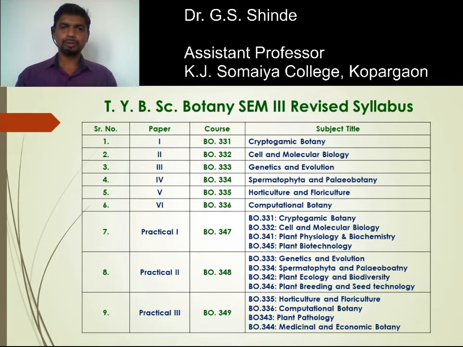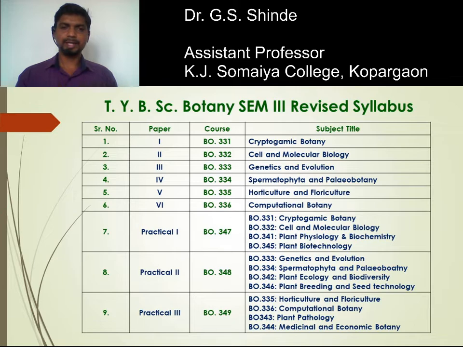I am going to talk on Botany paper 3rd, Genetics and Evolution, BO 333. You have 3 practicals, practical 1, practical 2 and practical 3. The practical first is based on the theory papers BO 331, Cryptogamic Botany, BO 332, Cell and Molecular Biology, and the last two, BO 341 and BO 345, these theory papers are from semester 4th.